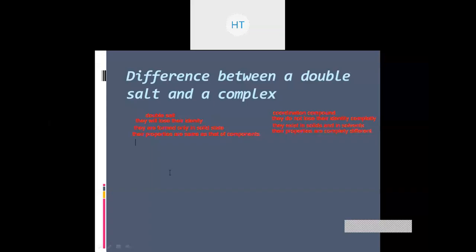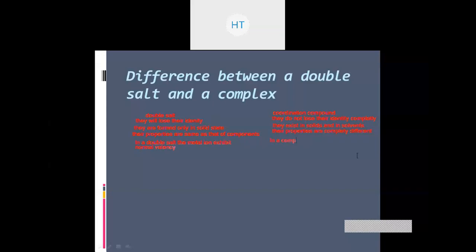The next one is that in a double salt, metal ions exhibit their normal valency. अब इस पर्टिकुलर पैटर्न को जानने के लिए हमको इन डेप्थ जाना पड़ेगा, जो बाद में आपको समझ में आ जाएगी. So in a double salt the metal ion exhibits normal valency. यानी कि the valency is nothing more than the capacity of that particular metal to form bonds.